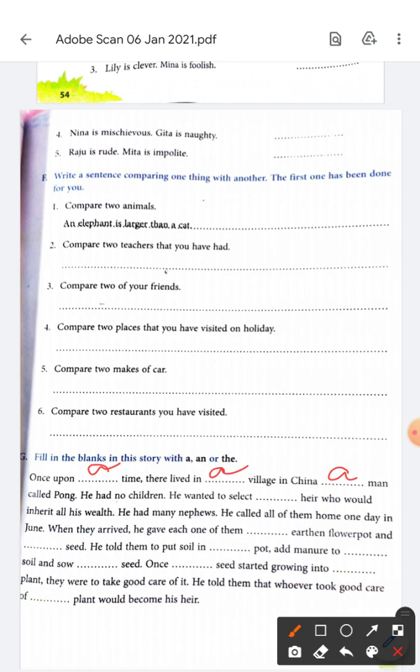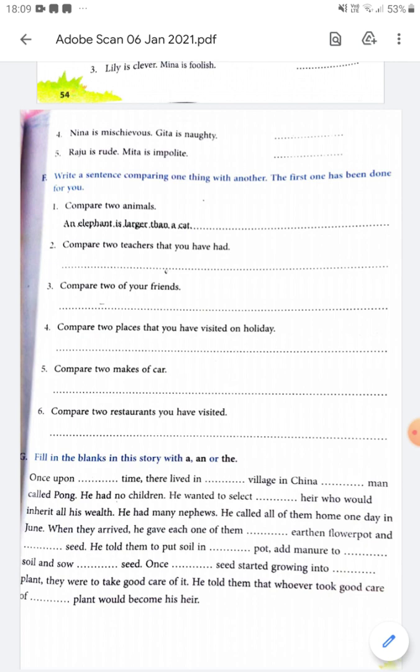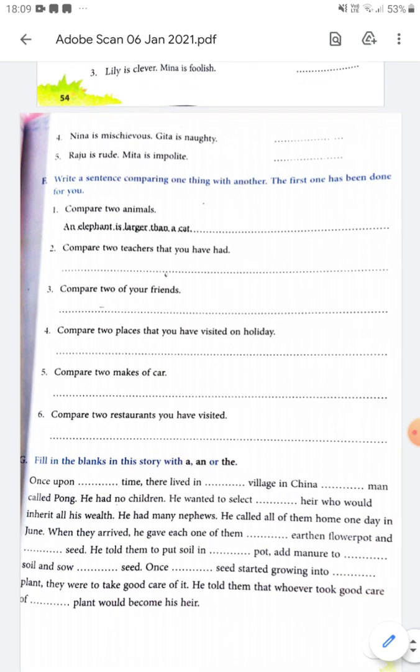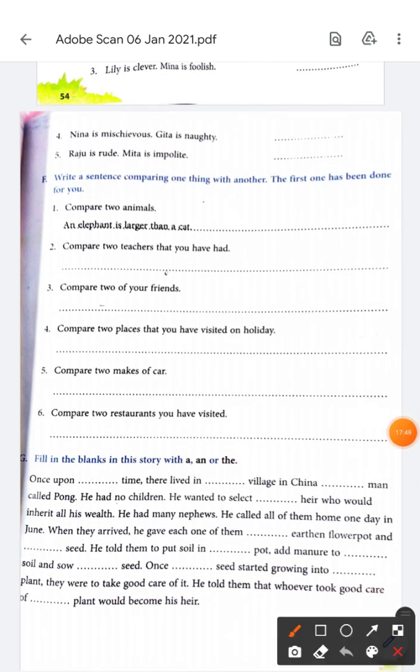He had no children. He wanted to select an heir. Remember it is H-E-I-R, but H is silent. Heir. So we'll not say a, we'll say an heir who would inherit all his wealth. Okay, this man wanted to give all his money to somebody, but he had no children. So he wanted to choose one heir to give the money. He had many nephews. Nephews means brothers' or sisters' sons. Hai na? He called all of them home one day in June.